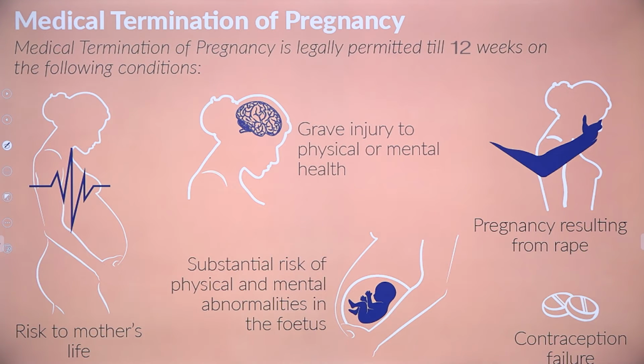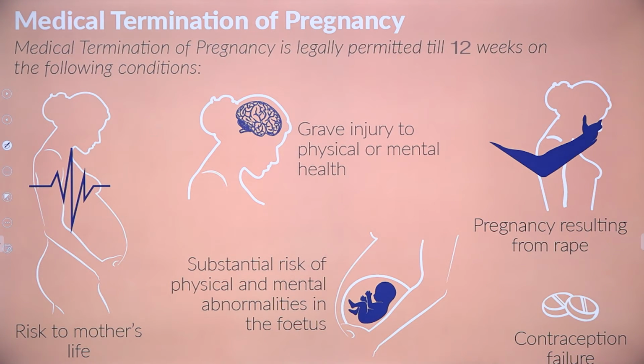So, what is the third reason for the advice for MTP? Substantial risk of physical and mental abnormalities in the fetus. Not only mental abnormalities, there might be some genetical abnormalities. And very important, a woman may have become pregnant due to rape. Pregnancy resulting from rape is usually an unwanted pregnancy. In that case, MTP can be advised.